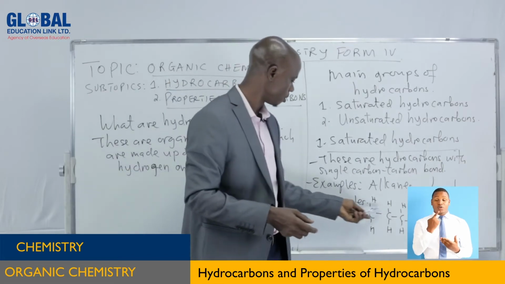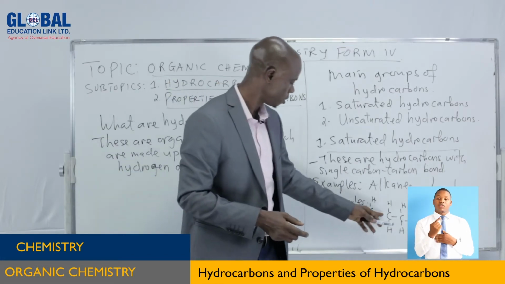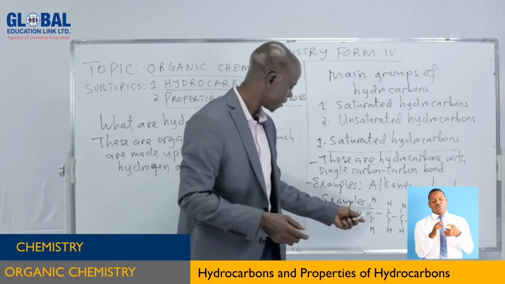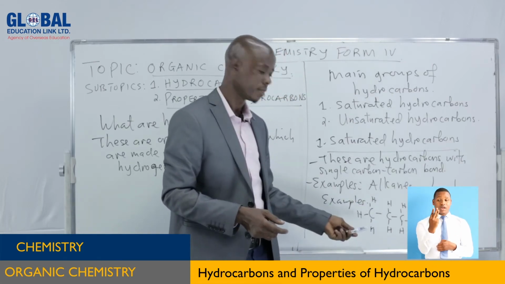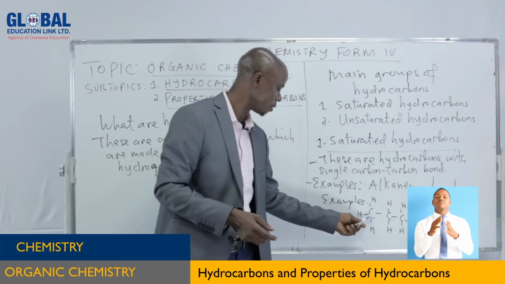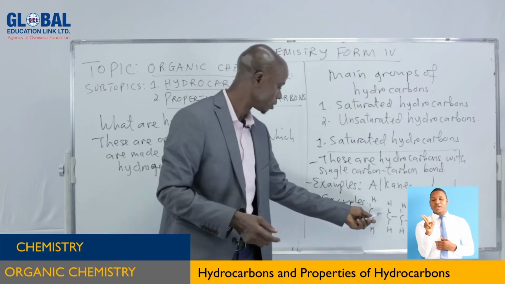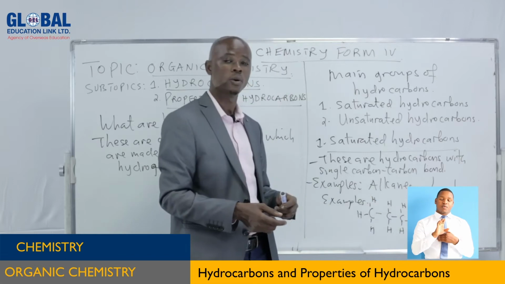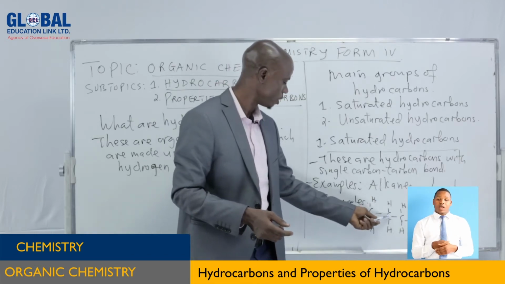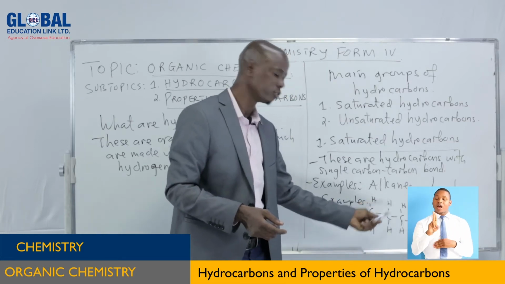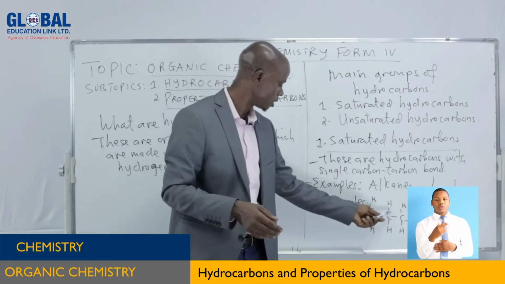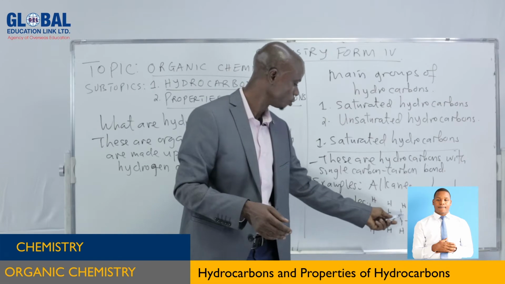There is single carbon-carbon bond. And the first carbon is having how many hydrogen atoms? 3. That is the maximum number of hydrogen atoms for this carbon, because it has used one valence to bond with this carbon. But the second carbon, the middle one, has the maximum number of 2 hydrogen atoms. Why? Because this carbon is bonded to 2 other carbon atoms.